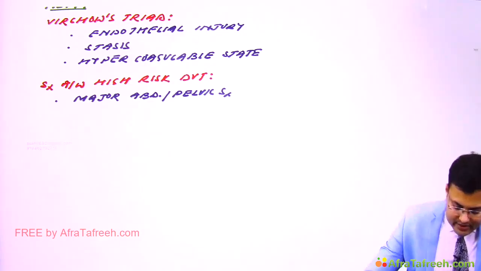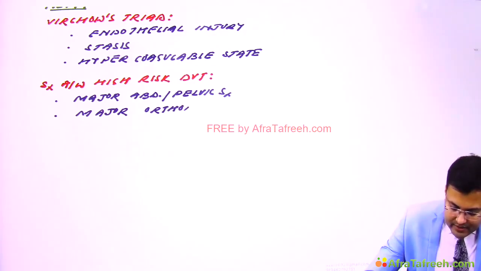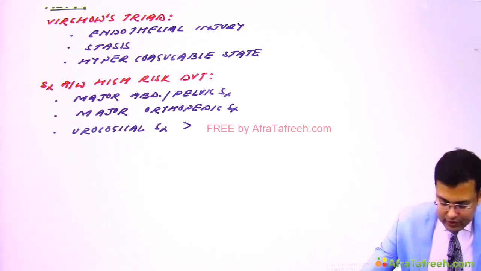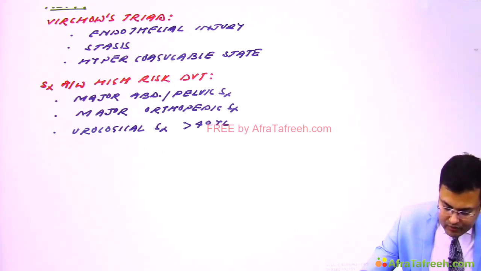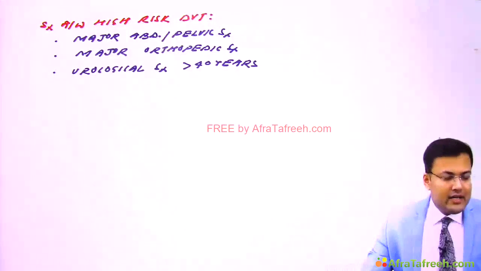Major orthopedic surgeries especially around hip joint. And third, very important, urological surgeries especially in patients who are more than 40 years of age. More than 40 years. So these are the surgeries which are having high risk of DVT.